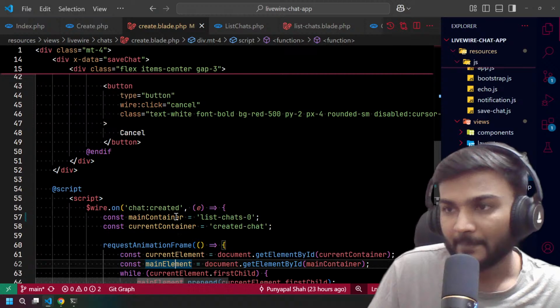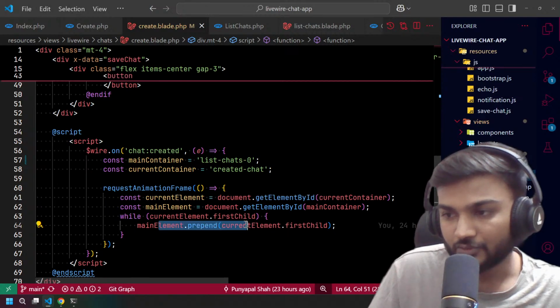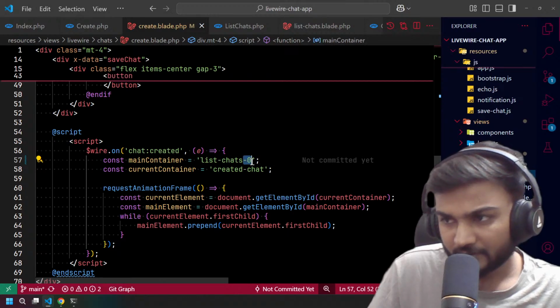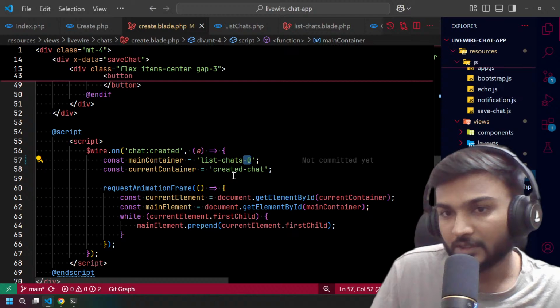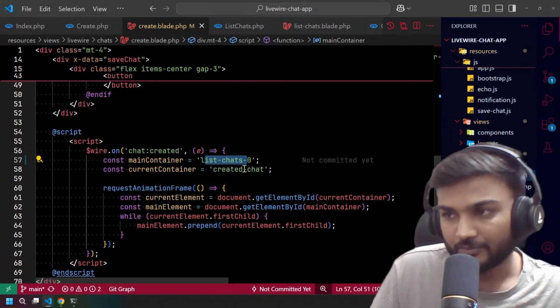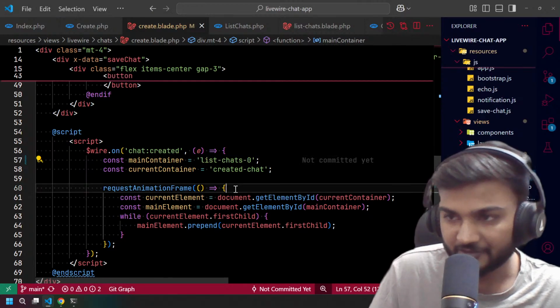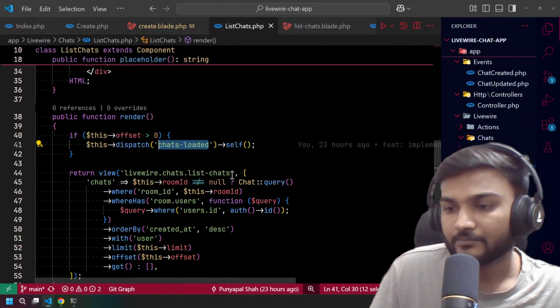See what actually happened: we move this particular chat from here to the main container, which was something like this before, but after applying the infinite scrolling it became 0, because we shifted all the chats into the list chats 0.